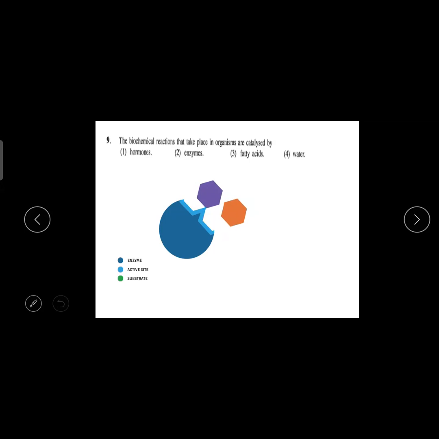Biochemical reactions that take place in organisms are catalyzed by what? Normally it is enzymes. Enzyme is the answer. Enzymes are biological catalysts. In chemistry, we have learned some other catalysts, industrial catalysts. Can you all remember? Can someone quickly type some industrial catalysts which we have studied?